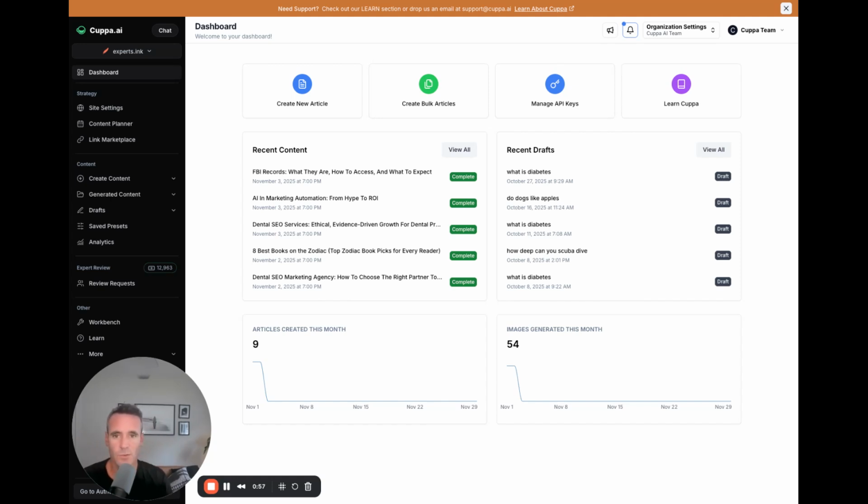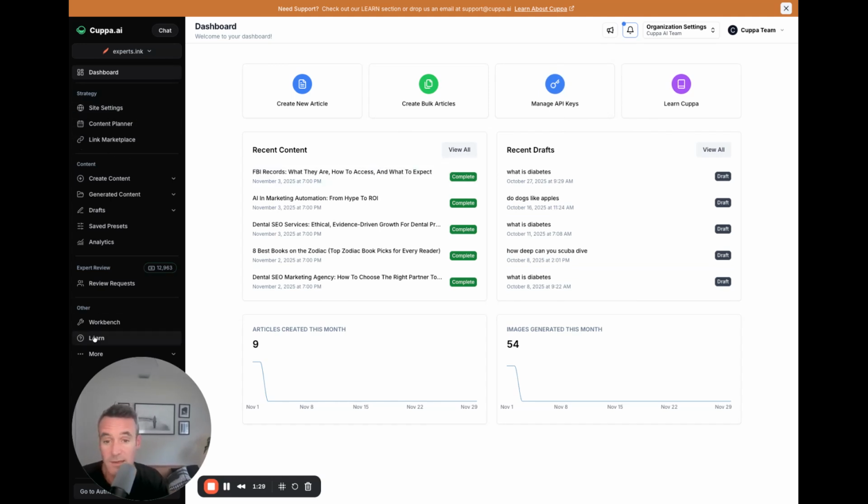So, first and foremost, here, dashboard, obviously, kind of your command center for everything related to Cuppa. A lot of actions that you can do direct from the dashboard. I would expect this to continue to improve, even in 2025. I would expect some additional improvements here, but really wanted to give you a look at what has been recently generated, what drafts are available, manage your API keys, learn about Cuppa, create bulk content. So obviously you see everything here.